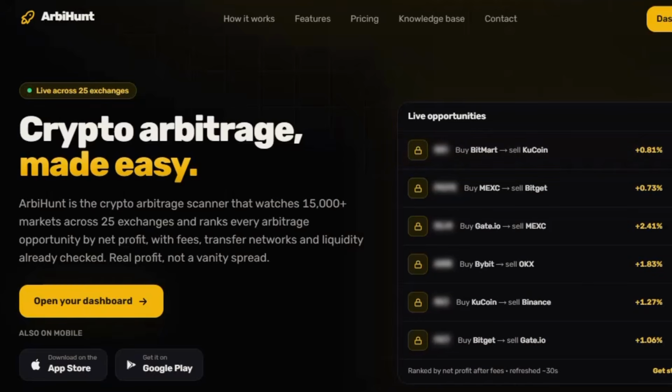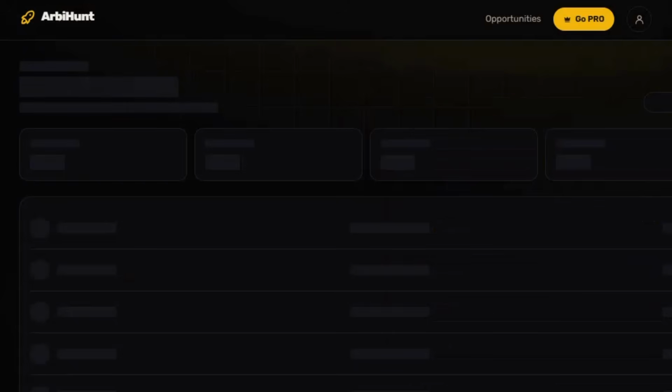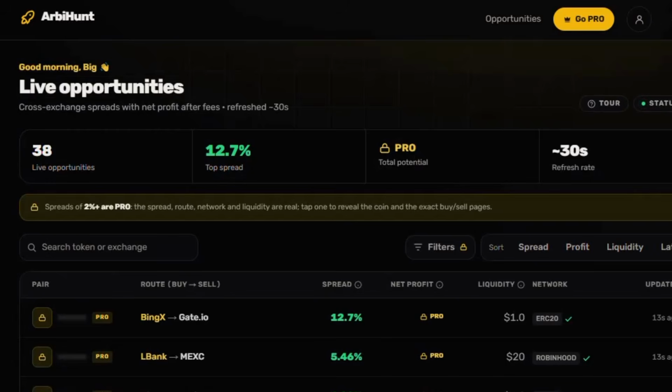First things first, you can actually get this particular Arbihunt app on your App Store. Also, you can get it on the Play Store. Now, let's get straight into how it works. I'm going to get straight into my dashboard, and I'm just going to log in. I'll click on the dashboard and get inside here, and certainly you can also create your own account. You can log in with Google, or with your normal email and password.